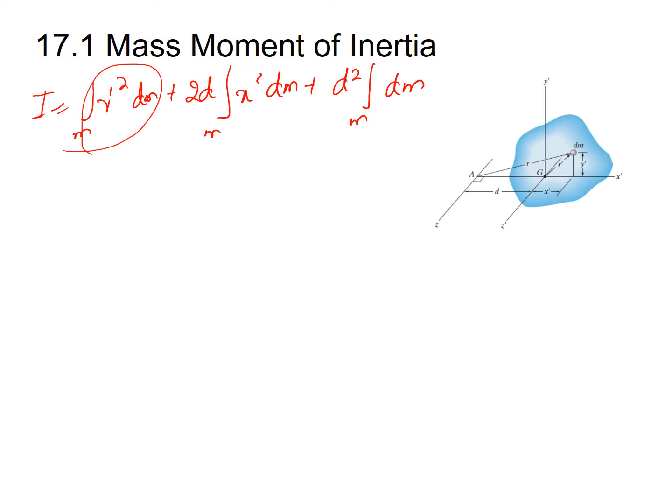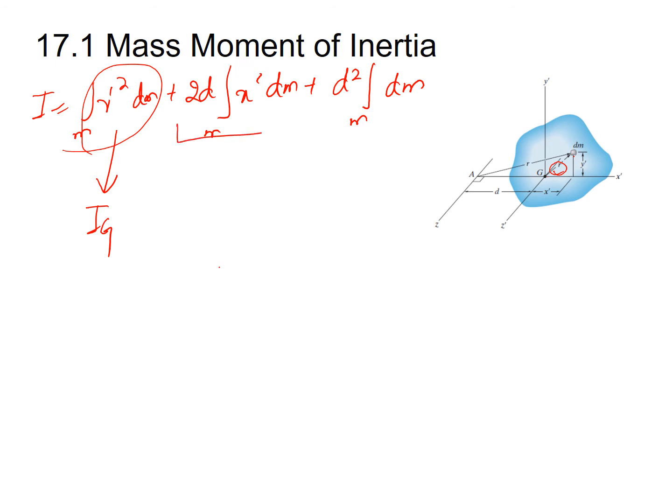The first term is basically the integral of r prime square dm. Basically r prime is the distance from the z-axis. So the integral of r prime square dm will be equal to your moment of inertia about a centroidal axis.